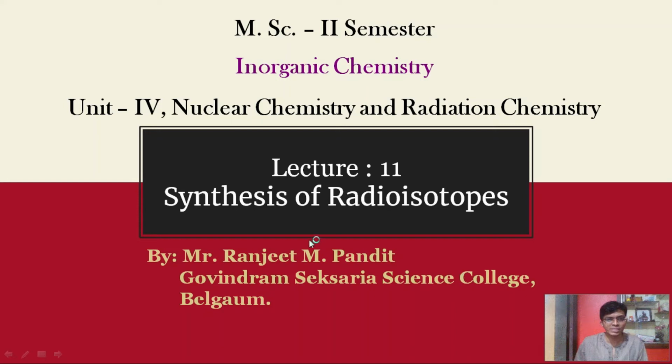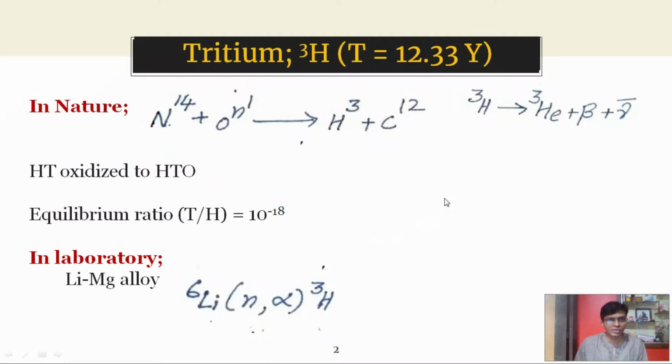In today's class, we are going to learn the synthesis of radioisotopes. The first isotope is tritium. It has a half-life period of 12.33 years. This tritium disintegrates to form helium-3 with beta and gamma radiations.